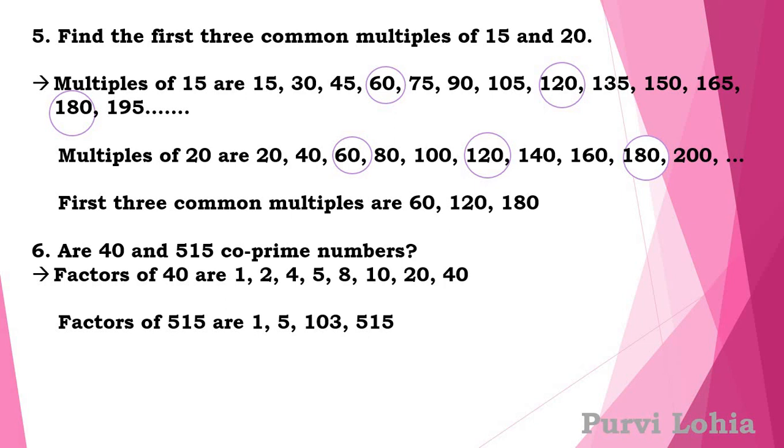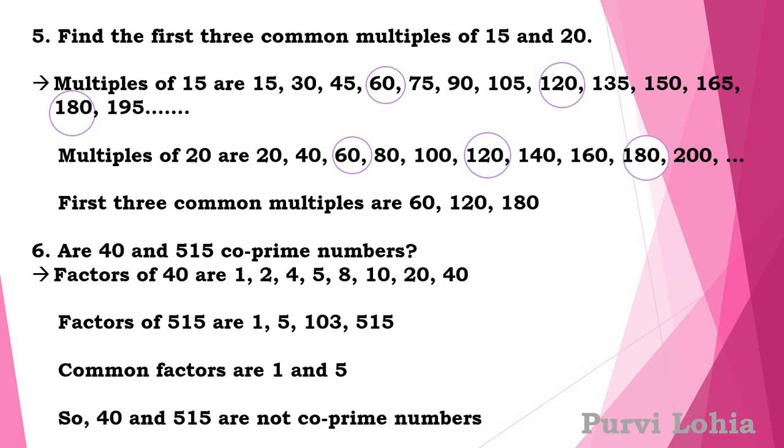Students, for both of them to be co-prime numbers, there should not be any common factor other than 1, right? But there is one more common factor, that is 5. Common factors are 1 and 5. So they are not co-prime numbers.